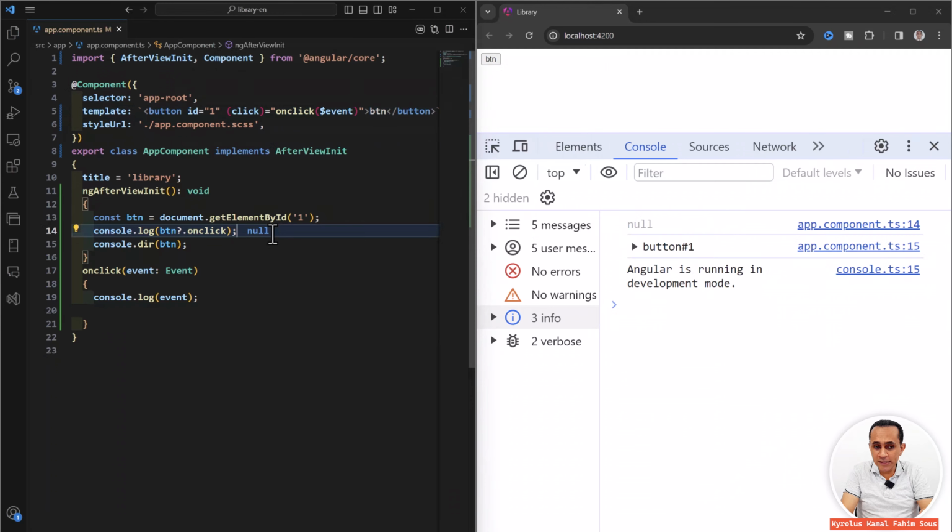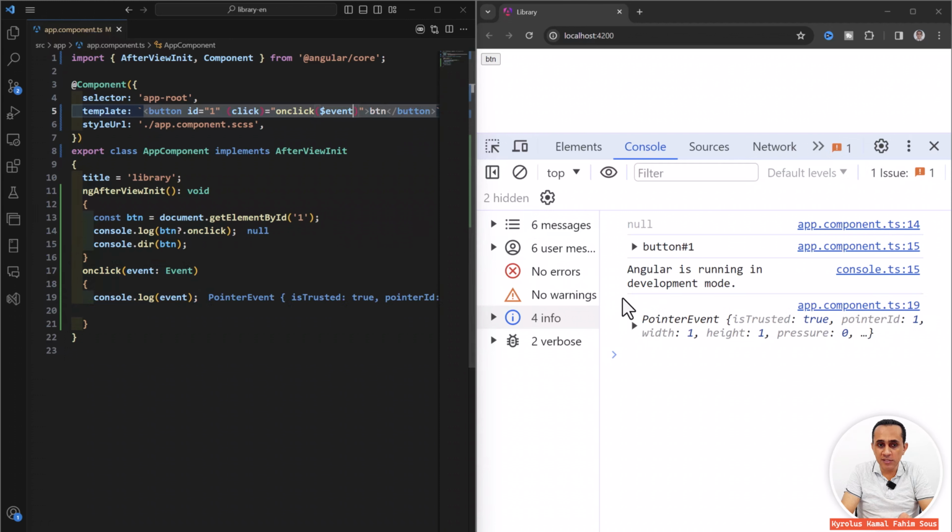This works fine. You can see that the onclick property here is not bound to any function. This is because Angular should bind the event with the code inside the class here. This means that Angular deals with events in a different way. Also, the pointer event that is bound to this event variable here is created by the browser also, but Angular takes this object and handles it internally and passes it again to this variable.